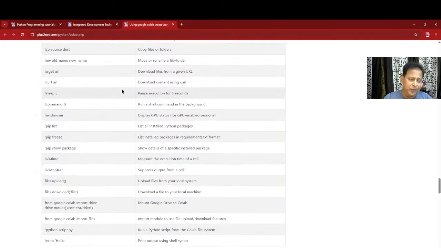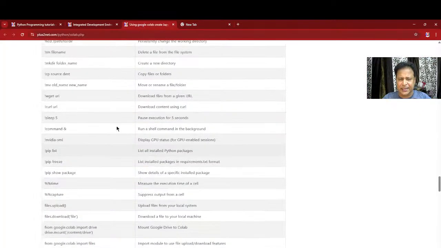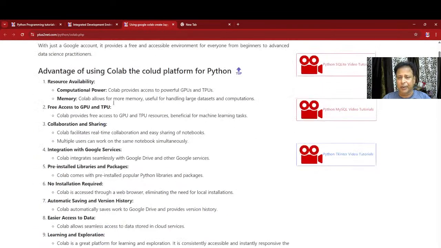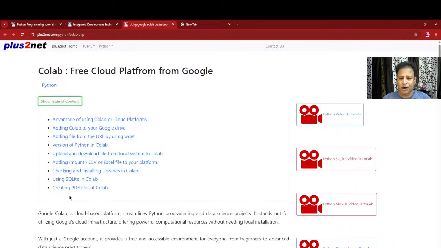You may know that using Colab we can even integrate our database, learn queries, and create Excel, CSV and text files. Many things we can do. That's the idea behind that, and I will show you. Now, just to give you an introduction, please study this entire page. This URL is in the description below, so you can easily read it. All the breakups are there, and just one read will give you a lot of ideas about what Colab is and how it works. The table of contents is all there.